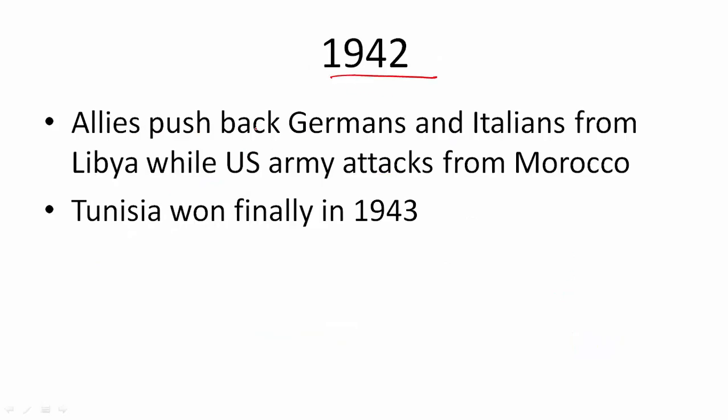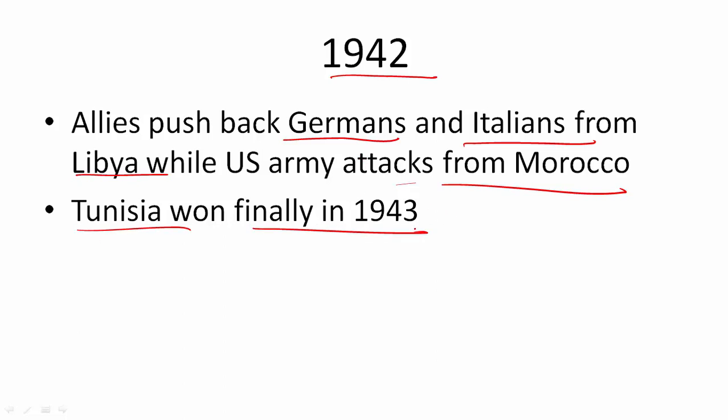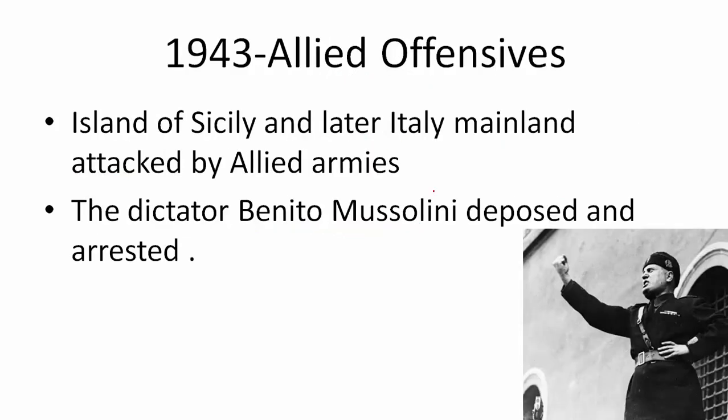In 1942, the Allies also pushed back Germans and Italians from Libya. Now you remember North Africa, where the Germans had pushed the British back into Egypt, but now in 1942, with the help of the US Army, they defeated the Germans and Italians in North Africa. The US Army attacked from Morocco and the British Army attacked from Egypt. Tunisia was finally won in the earlier part of 1943.